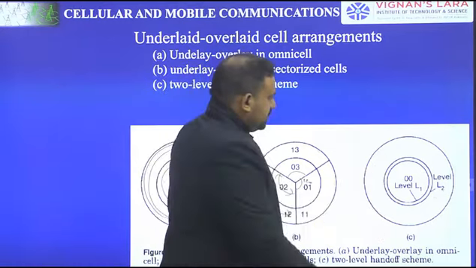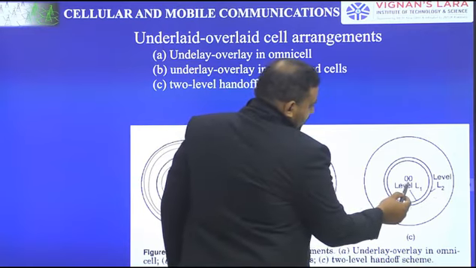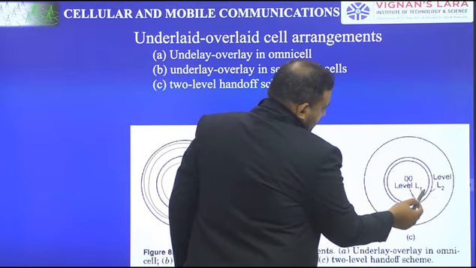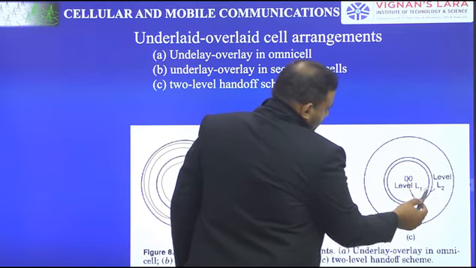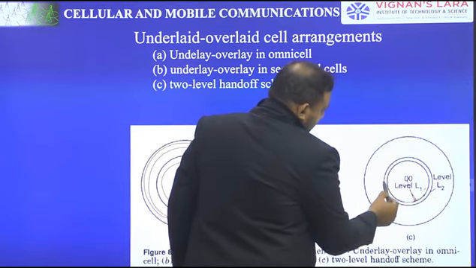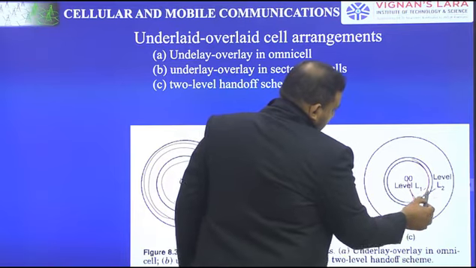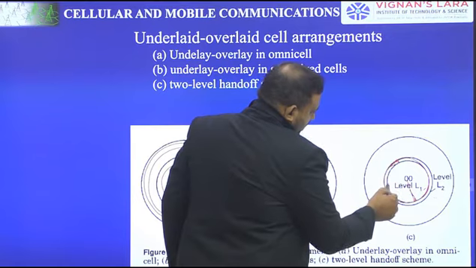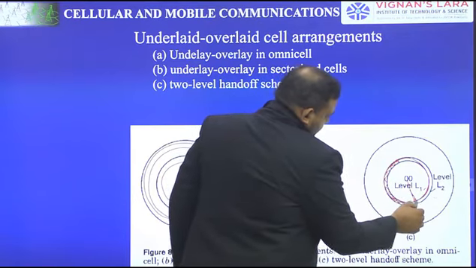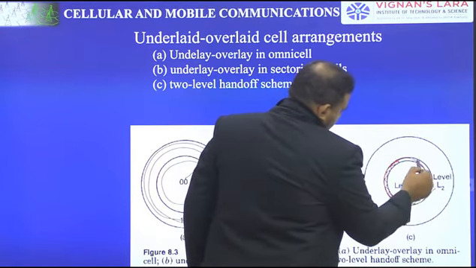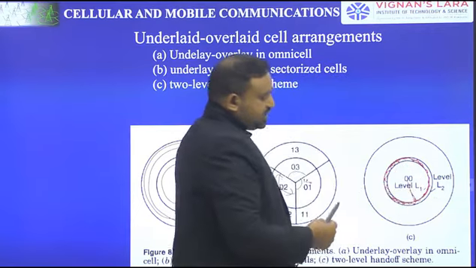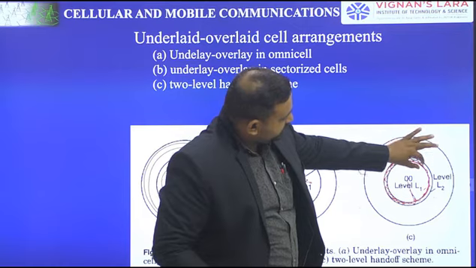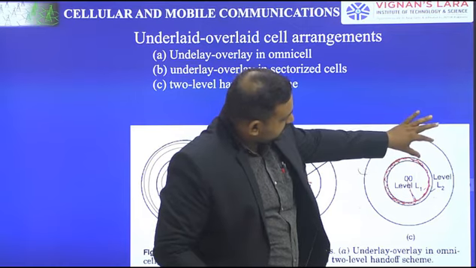So when the mobile unit is moving from here to here, there will be a level 1 handoff at the inner circle. After crossing this, this is also an area, and here also different channels are allocated. I am darkening the pattern. Here also different channels are allocated. So there are 3 areas: the inner area, the area between the 2 thick lines, and the third area.